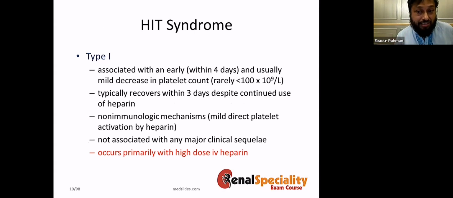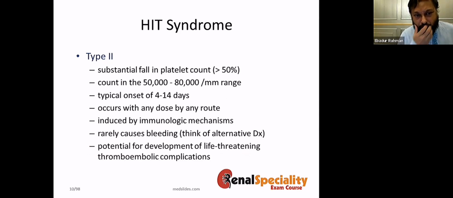The HIT type 1 is just reduction of the platelet, and this is an allergic phenomenon. This is non-immunological phenomenon. Usually it recovers within 3 days, and it's not a problem at all. For type 2, there will be sustained fall in platelet, and the count goes below 50,000, and usually occurs between 4 to 14 days, occurs with any dose and with any route, and induces an immunological mechanism, and this causes more thrombosis rather than bleeding.